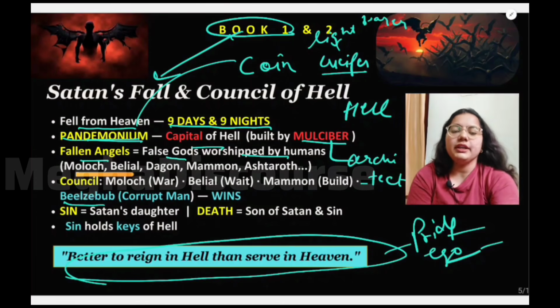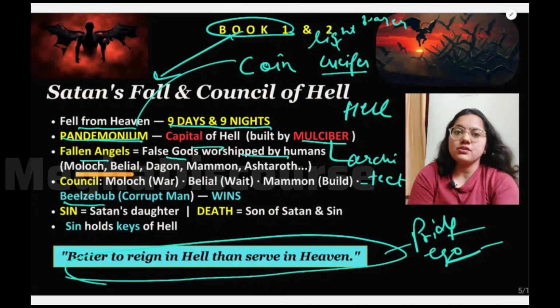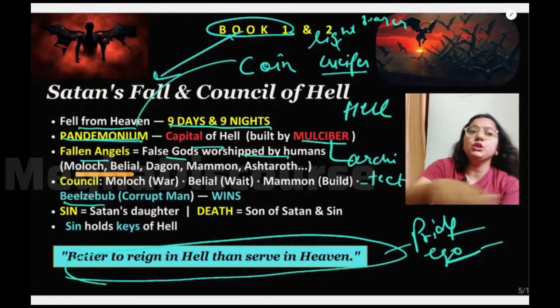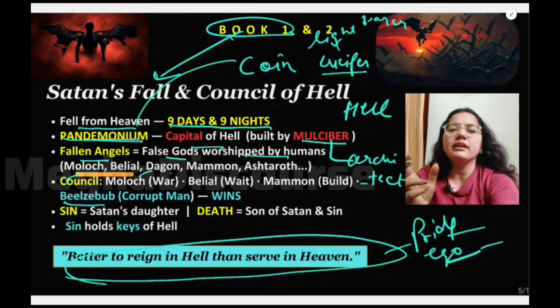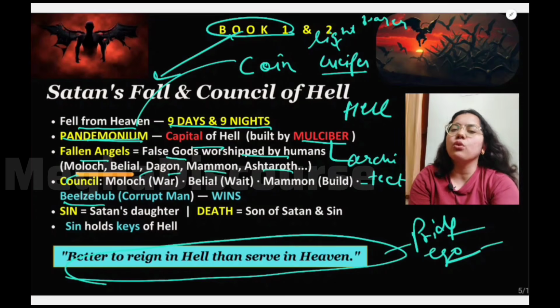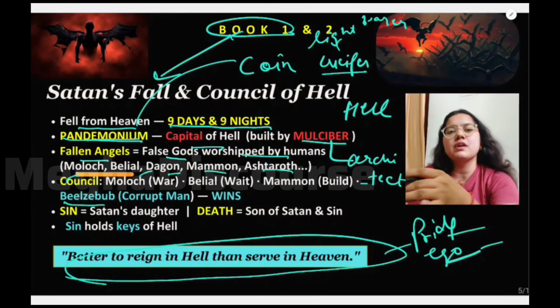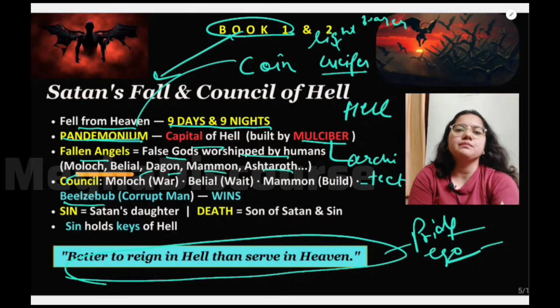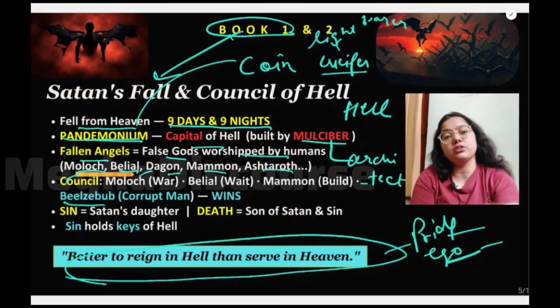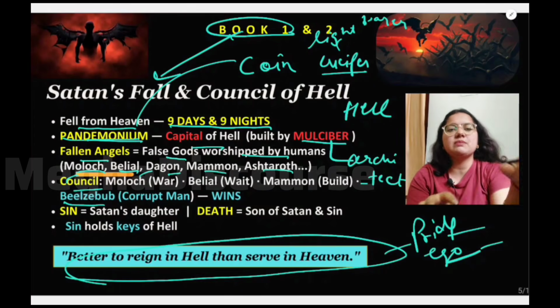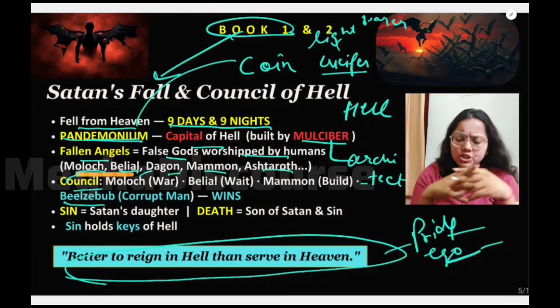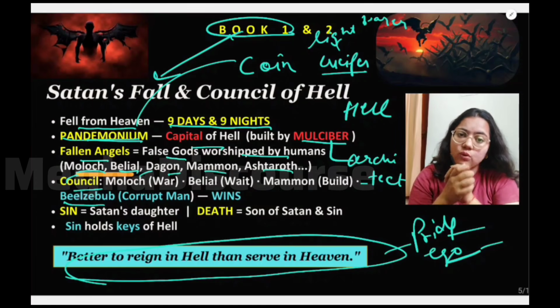Now these fallen angels used to be called gods. So now Satan will give them new names. For instance, we have Moloch, Belial, Dagon, Mammon, Ashtaroth, Ramon, Tammuz. There are many such names. These are the main ones that I have written. And this Moloch and Belial will appear in book 2 also. This is your PYQ. Okay. So in the council, in the meeting of this pandemonium, they are all sitting and just thinking, what should we do now?